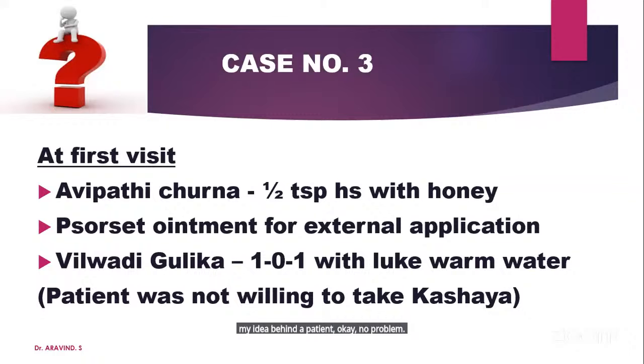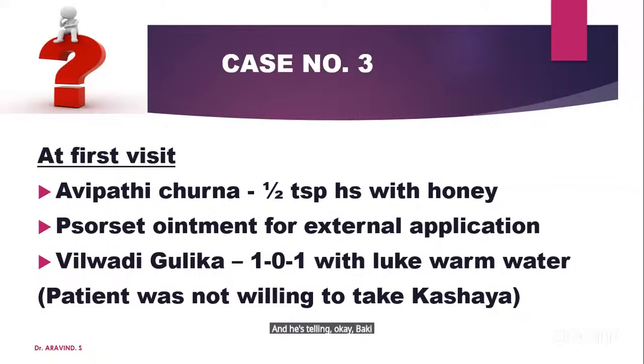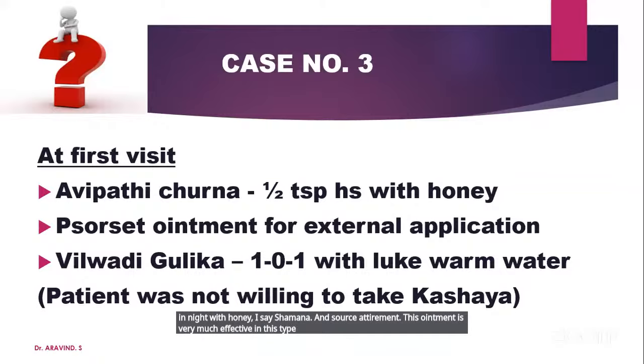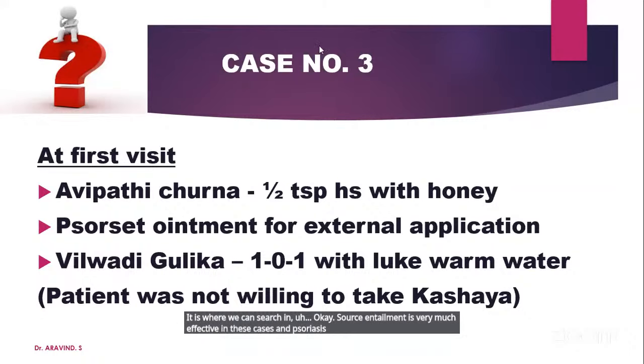But the patient is coming to me and telling me that kashaya is a problematic thing for him, but he says, okay, the rest I will accept. Then I am giving Ayurvedic churna, half teaspoon at night with honey as shamana, and Sourcet ointment. This ointment is very effective in these types of cases, according to my experience. It is a product of Aushadhi, a Government of Kerala product. Sourcet ointment is very effective in these cases and in psoriasis.